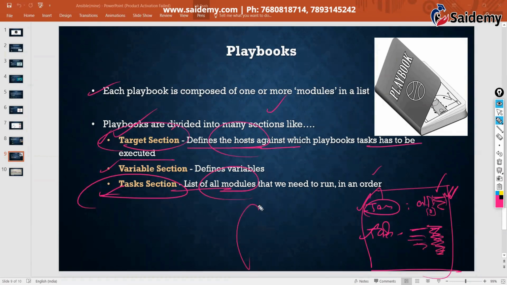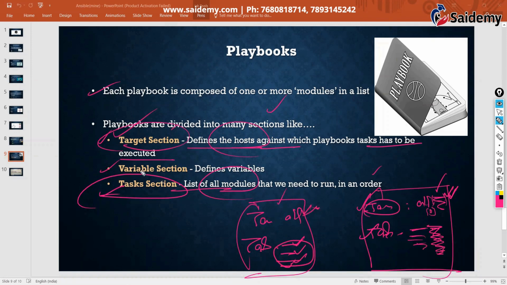So everything we keep inside the playbook. Target section, here we kept all. Task section, suppose we have given modules: web server, installing web package, creating file, starting service. So this will be executed in all nodes. Whatever we need, everything we keep inside the playbook.